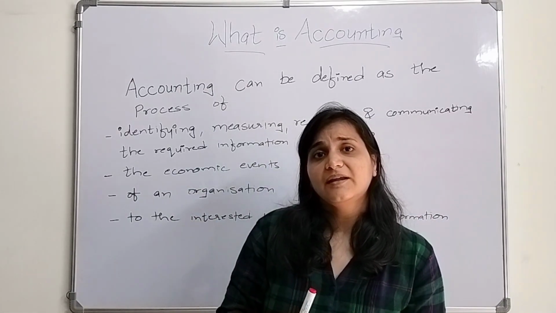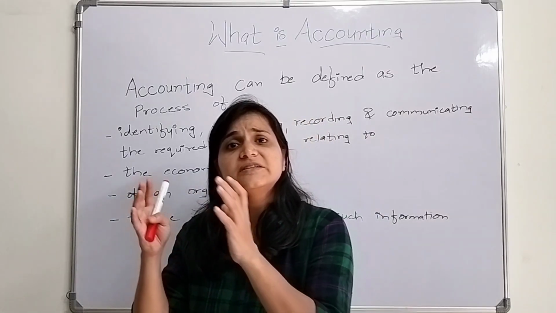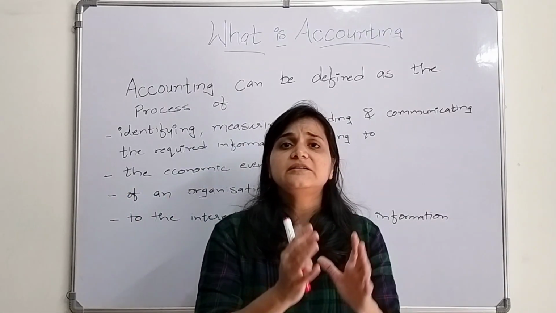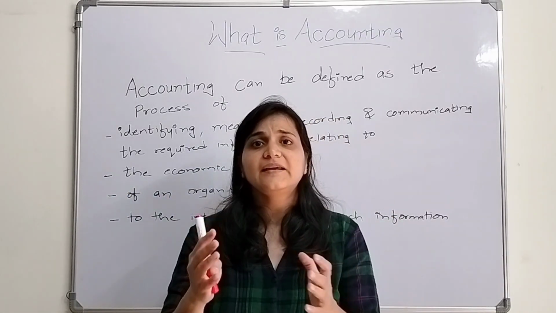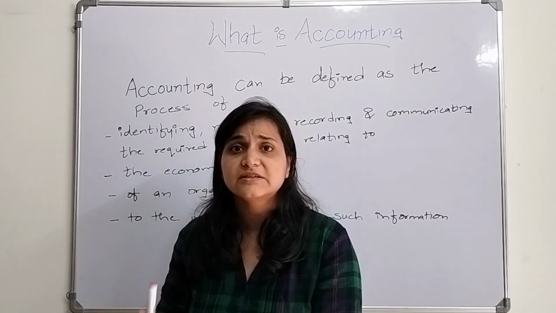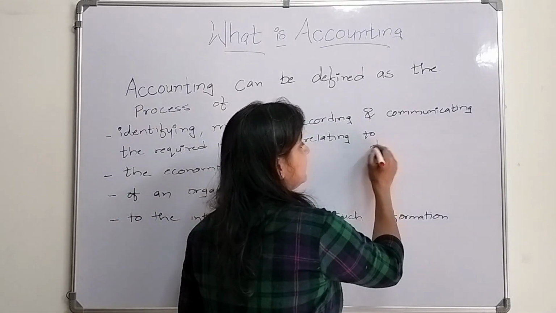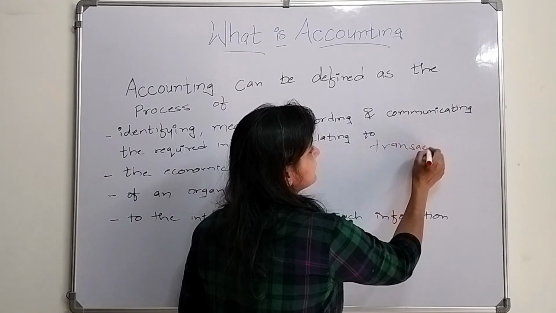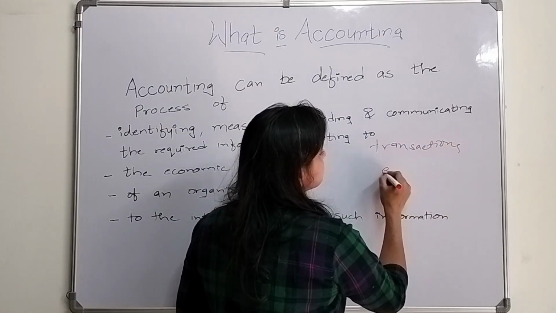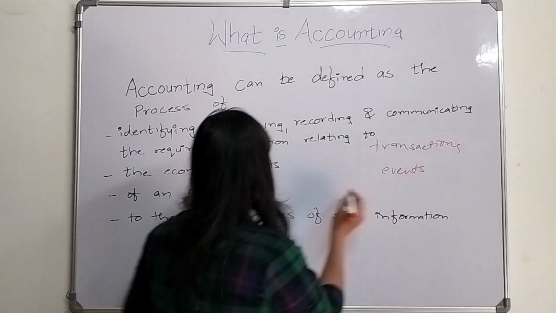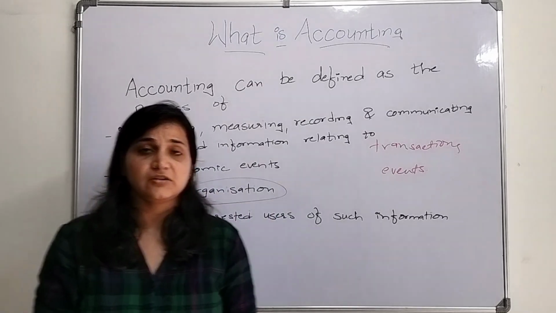Now this organization is carrying out certain events, certain transactions. But those transactions or events must relate to an organization.